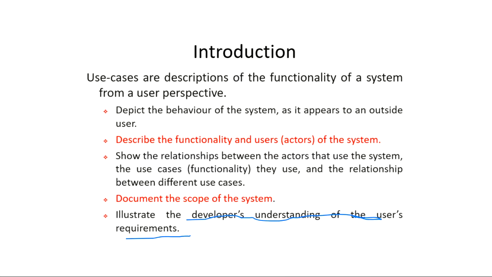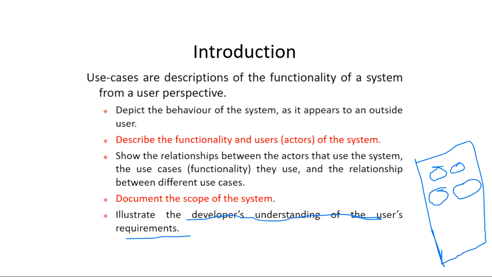So to have a conversation with the user in this way, it is very important to know what is important in a use case model. The simplicity, in one word. It should be simple enough to be understood by a non-technical person, but it should also represent your whole system. It can miss some of the parts. For example, you cannot cover all the parts of a mobile phone in one system, right? To cover everything a mobile phone can do, you have to create a lot of use cases, right?